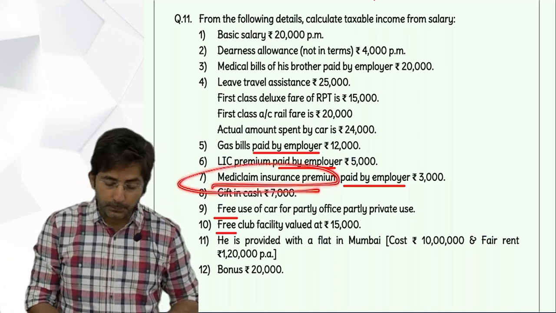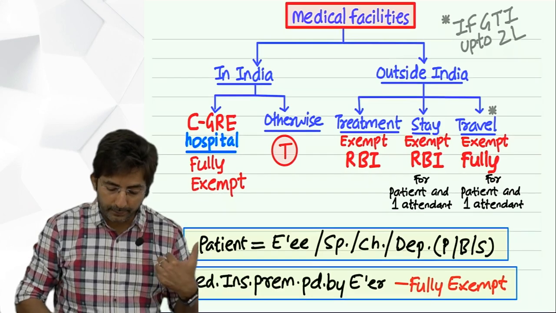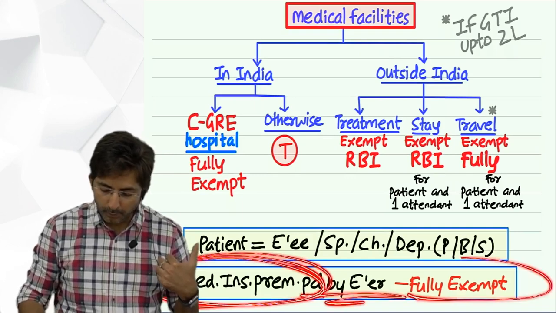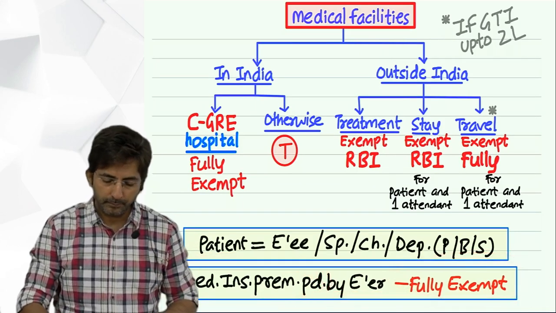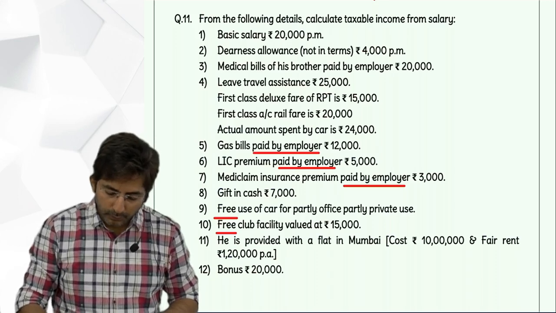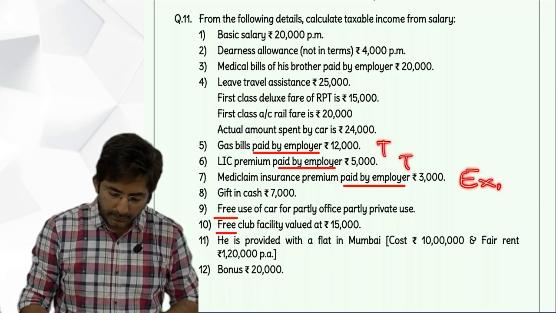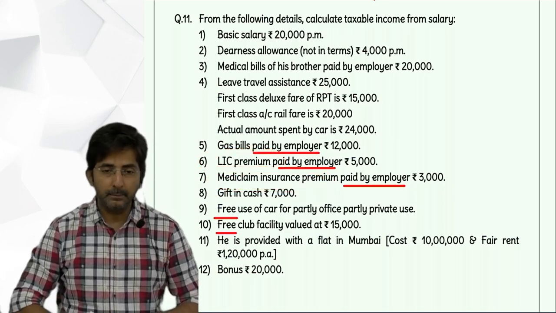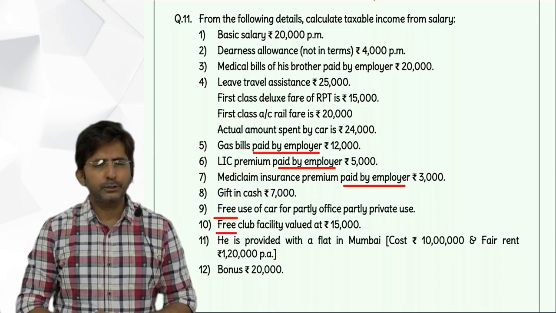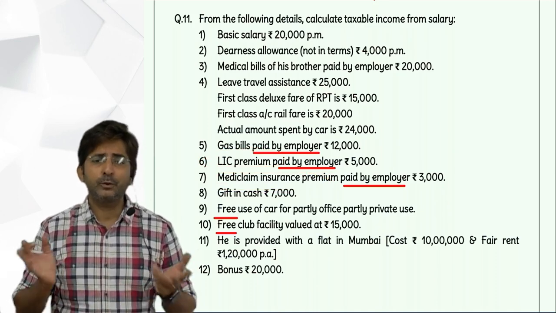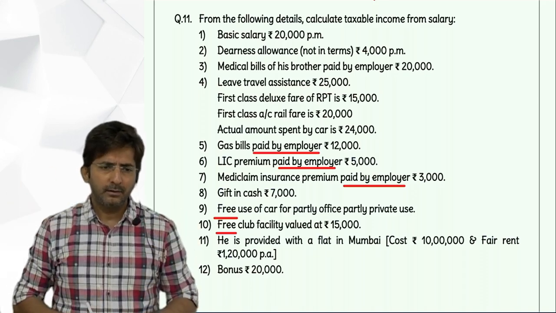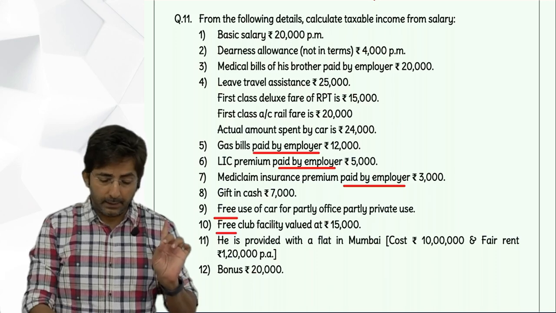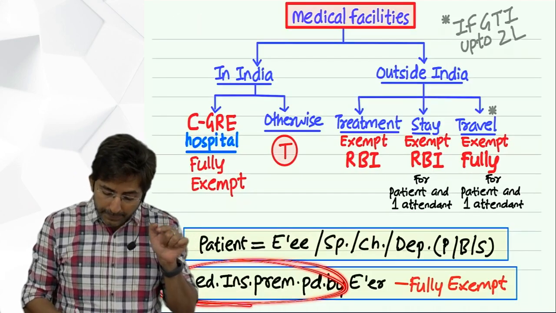Yes, Mediclaim insurance premium I had discussed, under medical facilities. Medical insurance premium paid by employer is fully exempt. So this is taxable, this is taxable, this is exempt. See, there is a difference between life insurance premium and Mediclaim. LIC premium is for what? To secure your family in case you die. Mediclaim is for what? To cover hospital bills if you have to get hospitalized. They are different things. And in our theory, what is exempt is Mediclaim insurance premium.